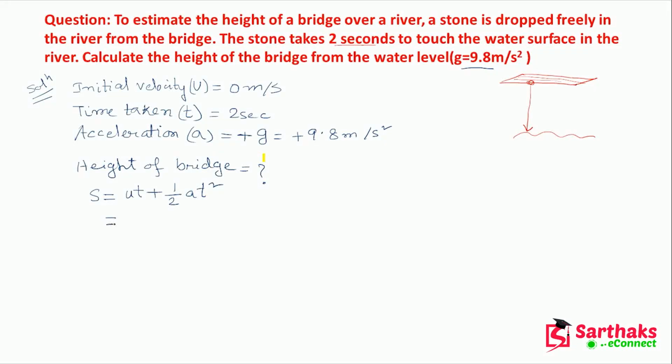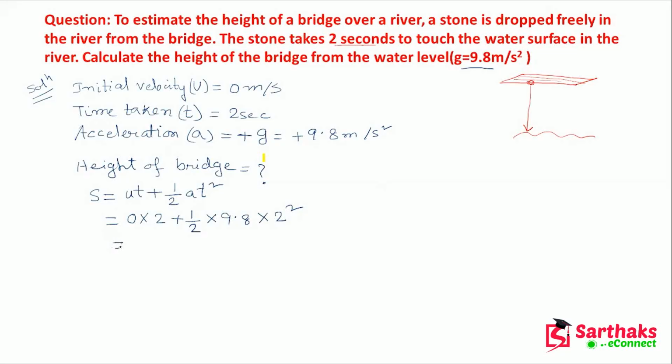Now u is how much? Initial velocity 0. Time is how much? 2 seconds. So you can write half, acceleration that is plus g, so 9.8 meter per second square, and t square, that means 2 square.